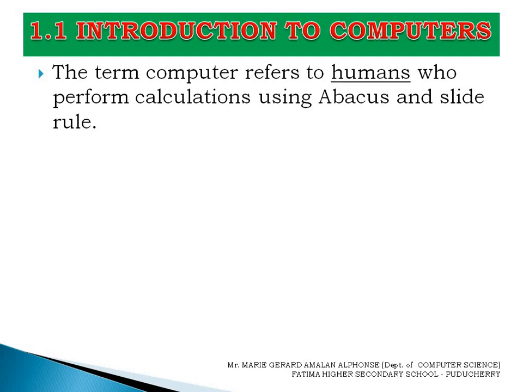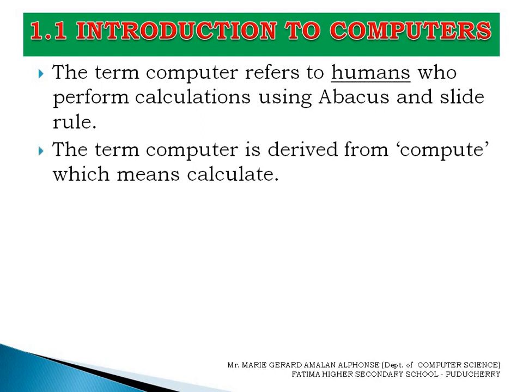It doesn't refer to the device, but it refers to the human beings who perform calculations. Normally for each work, suppose if the person is recording accounts, we call them as accountant. And similarly, the person who performs calculation using abacus and slide rule, we call them as computer. Computer is a name given to the person who does calculation and not to the device.